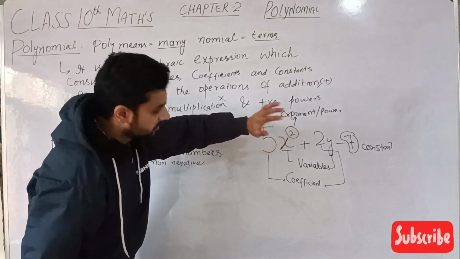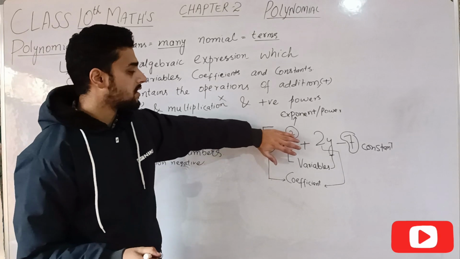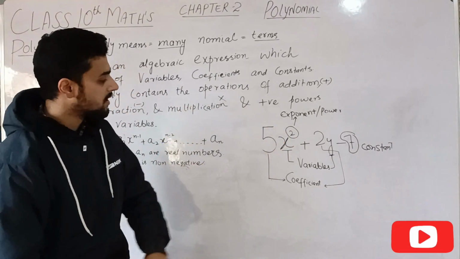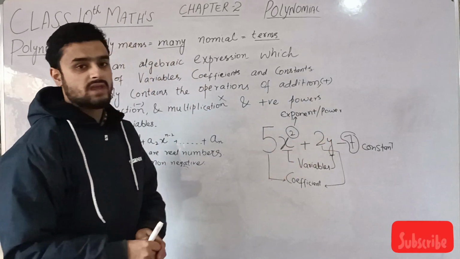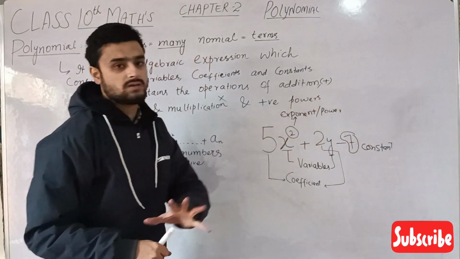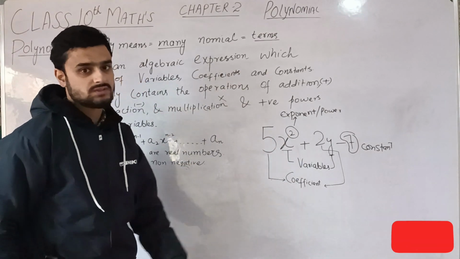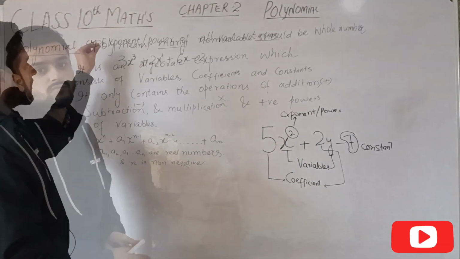These are called terms. 5x square is the first term. Second term, 2y. Third term, 7. In this expression, there are 3 terms. Let us further discuss it.